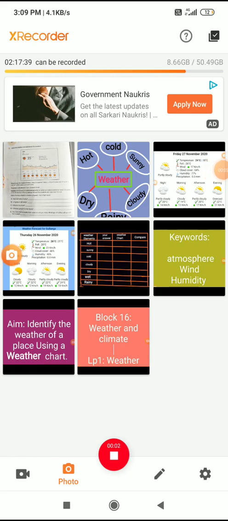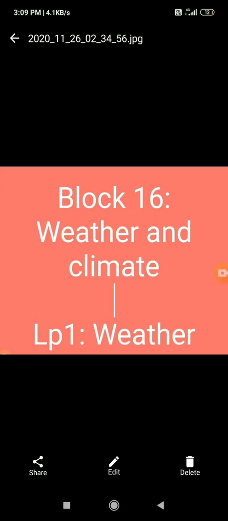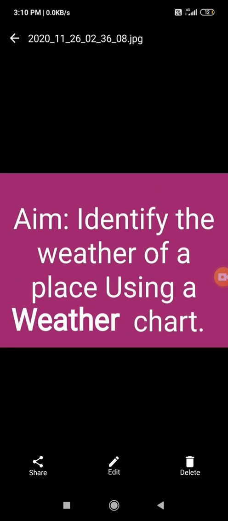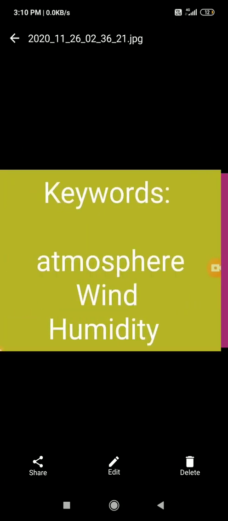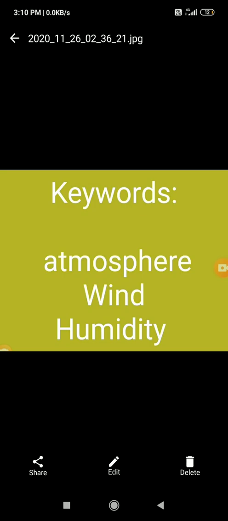Good morning students. So today we are going to start block 16, weather and climate. In LP1 we are going to discuss weather. The aim of LP1 is to identify the weather of a place using a weather chart. The keywords which are included are atmosphere, wind, humidity.